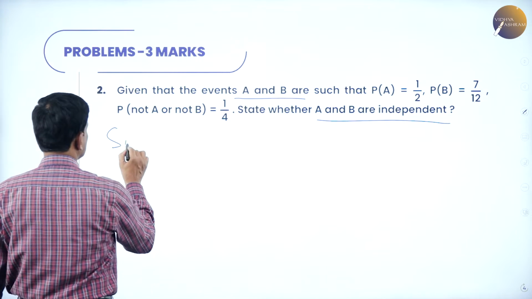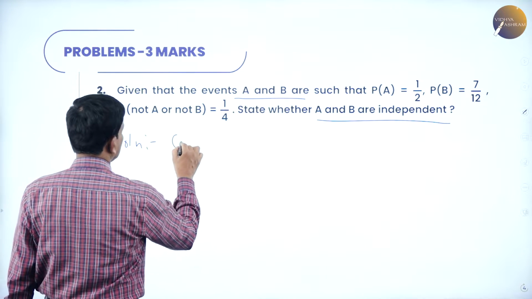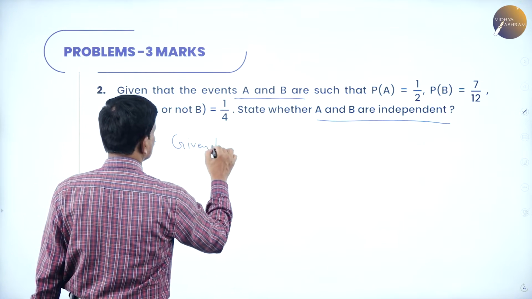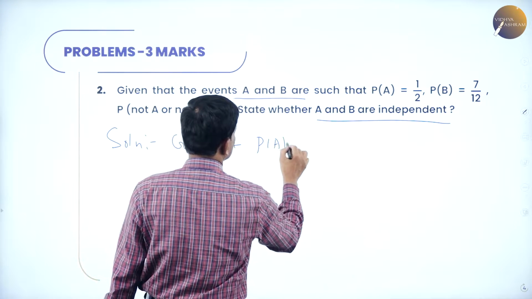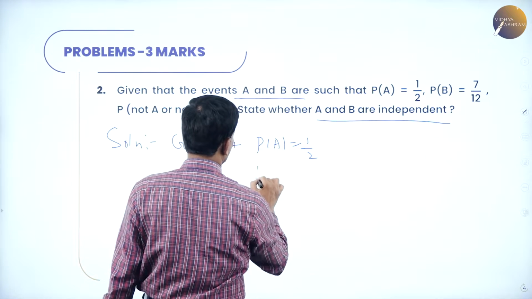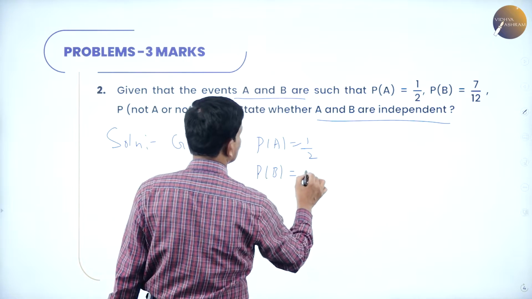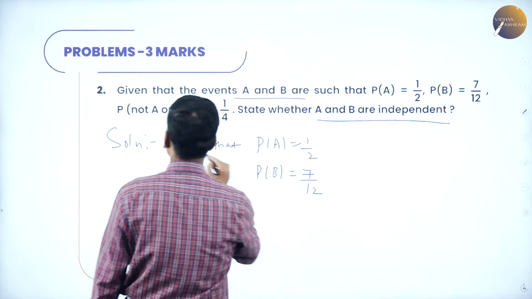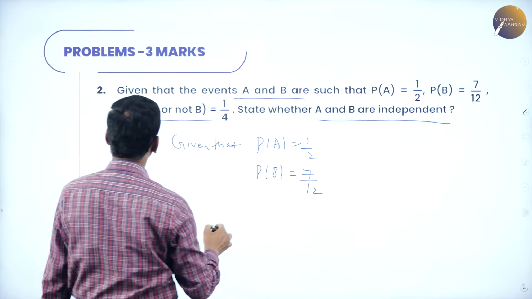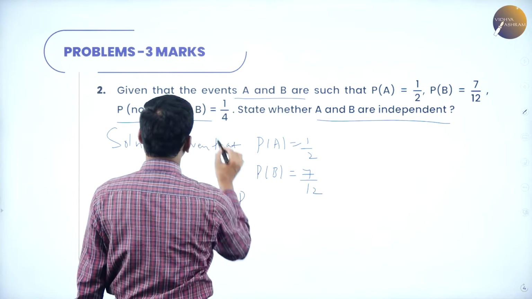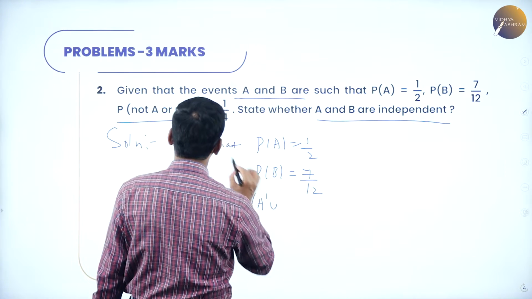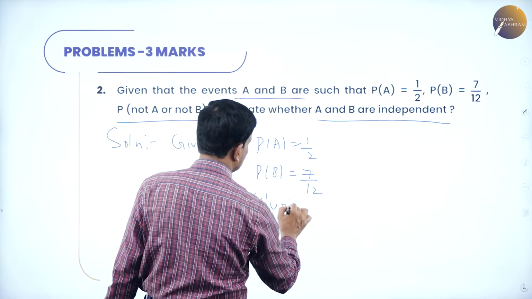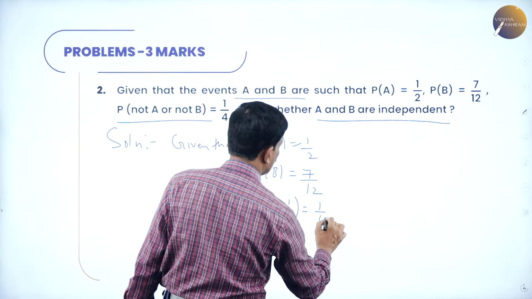Now let us come to the solution. What is given? Given that probability of A is equal to 1 by 2, probability of B is equal to 7 by 12, and probability of not A or not B, that is A dash union B dash, is equal to 1 by 4.